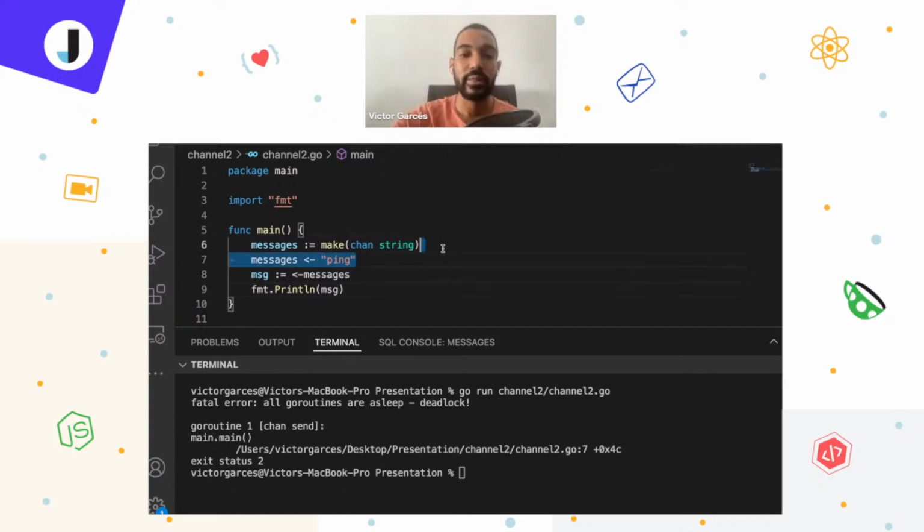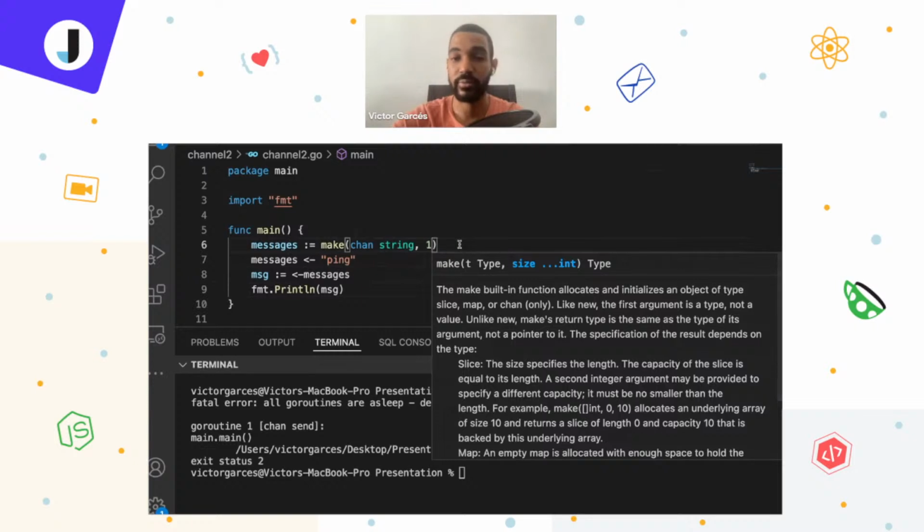When this happens, if there is nobody expecting or waiting for the result at the other end of the channel, it will block the thread or the routine in this case until somewhere receives the information. That's the reason why, if you want to do some kind of action this way, you have to use what we call buffered channels.